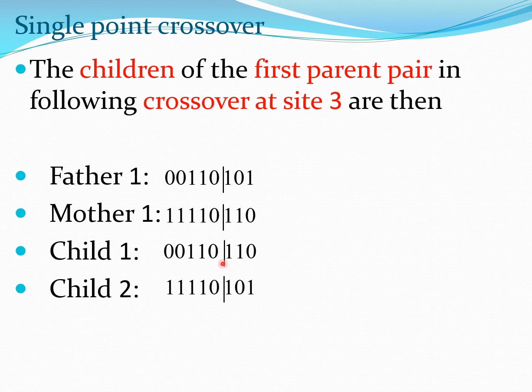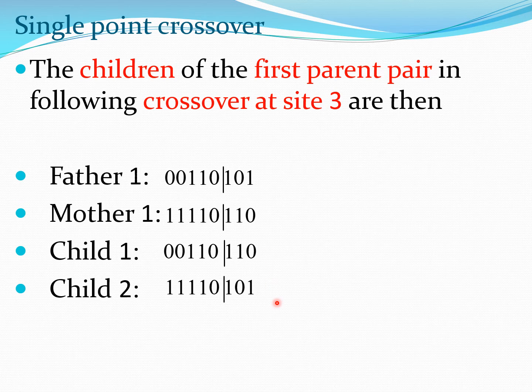So what you see here in the children, the left hand side are the same as the father and mother, but on the right hand side, the last 3 bits, the father's bits have gone to this child here, and this has gone to this here. So essentially now these two children contain genetic material from the two parents, but they are different and unique points.